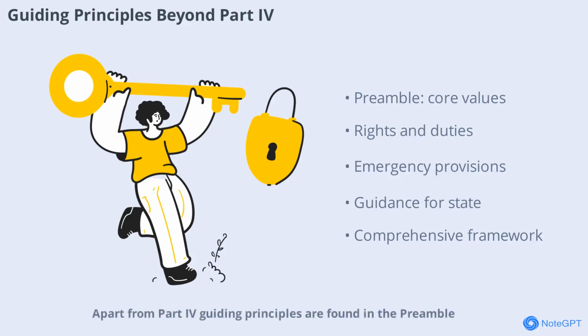Apart from Part IV, guiding principles are found in the Preamble, Fundamental Rights Part III, Fundamental Duties Part IVA, and other provisions like emergency articles. The Preamble sets out justice, liberty, equality, and fraternity as core values. Fundamental rights protect individual freedoms, while fundamental duties guide citizens' behavior. Emergency provisions and later added directive principles further shape governance. Together, these parts provide a comprehensive guide for both the state and citizens.